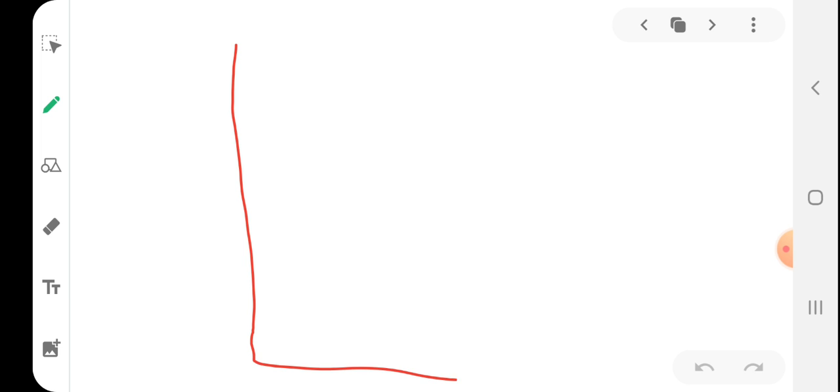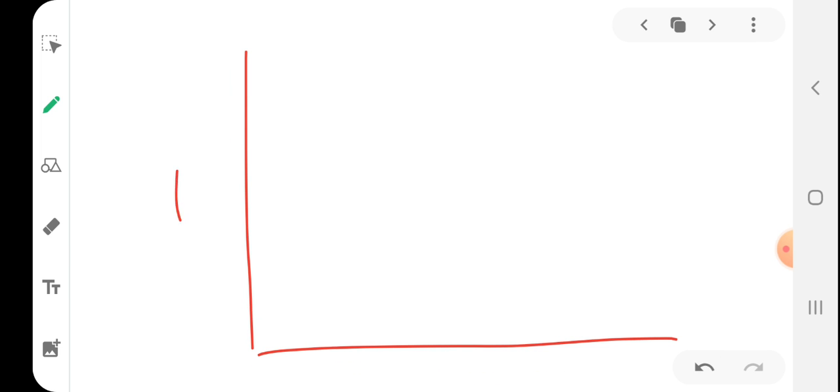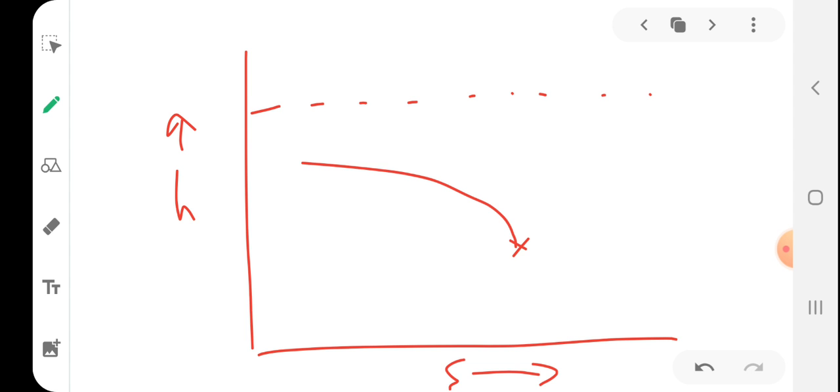Since this flow is subsonic, naturally it should be on the upper branch. So let this point be 1.